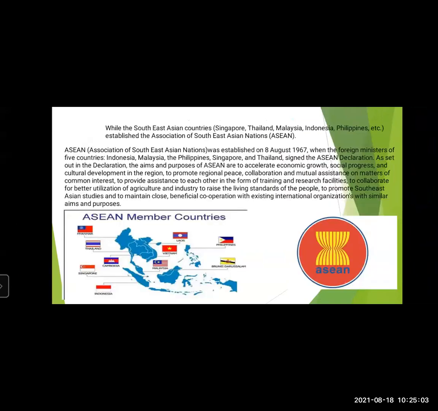While the Southeast Asian countries formed another organization, known as ASEAN, which included countries like Singapore, Thailand, Malaysia, Indonesia, Philippines, etc. ASEAN, Association of Southeast Asian Nations, was established on 8th of August 1967, when the foreign ministers of 5 countries, that is Indonesia, Malaysia, Philippines, Singapore, and Thailand, signed the ASEAN Declaration. Declaration means an official statement.